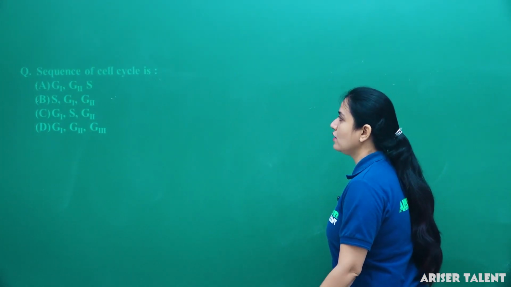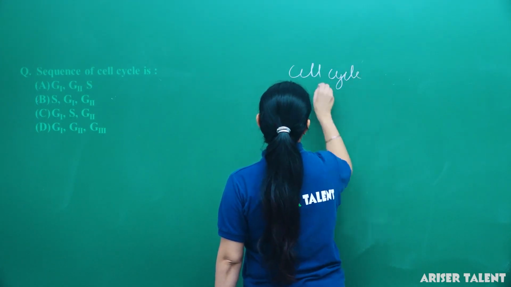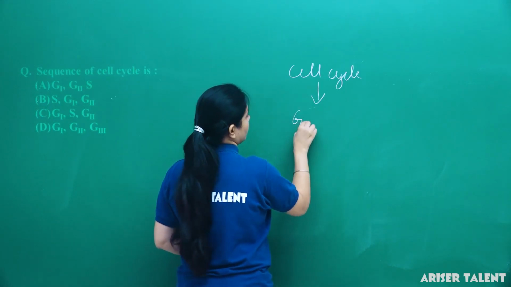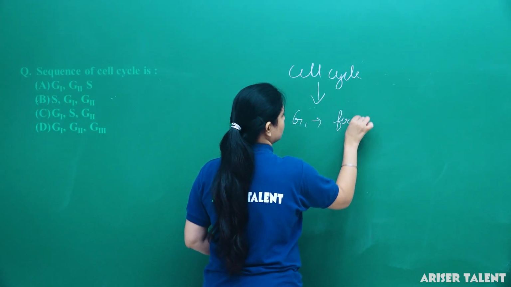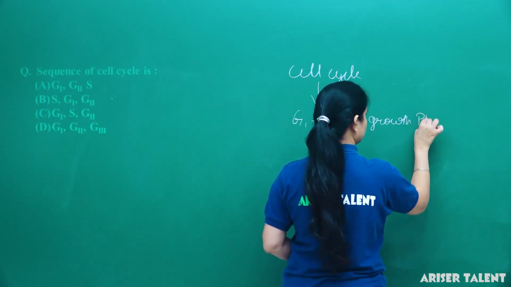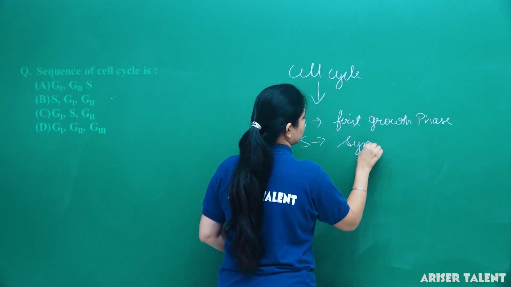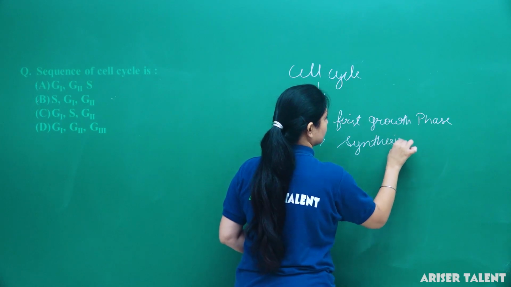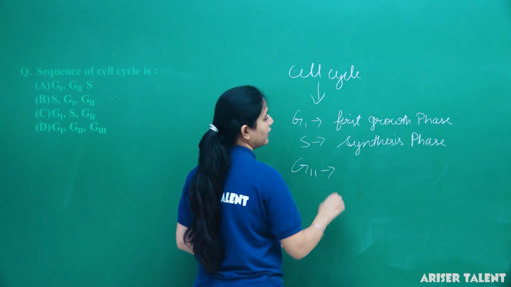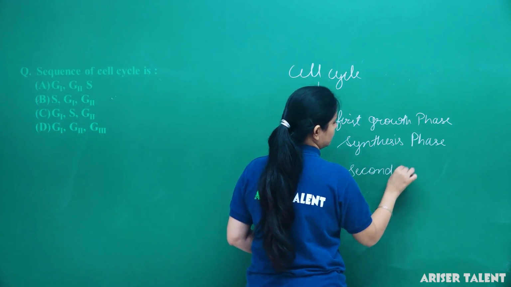Next is sequence of cell cycle. When we studied the cell cycle, we got that it has three phases. G1, that is first growth phase, S, synthesize phase, then G2, that is second growth phase.